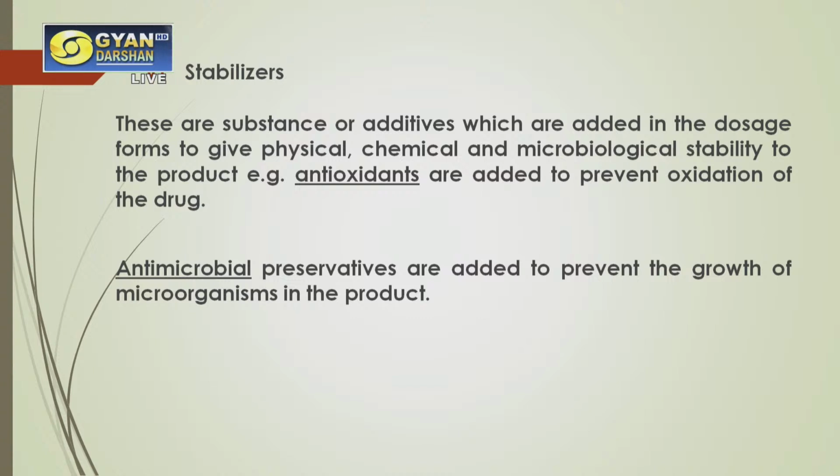For example, antioxidants are added to prevent the oxidation of the drug, and antimicrobial preservatives are also added to prevent the growth of microorganisms in the product, because there are certain capsules or medications which contain, say, B complex, or different kinds of vitamins, minerals and other nutrients which are advised for any person.